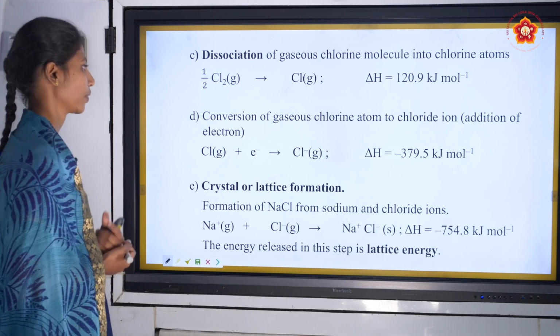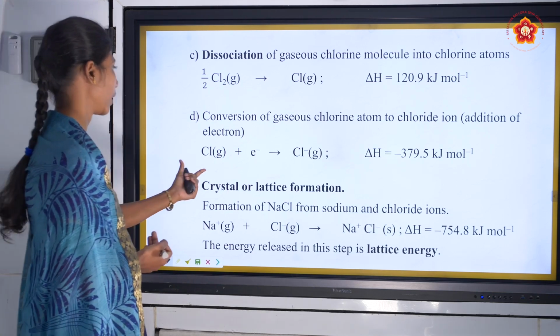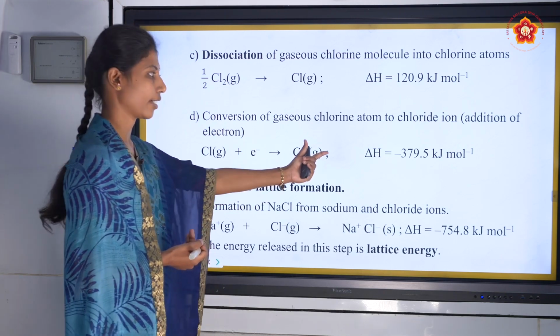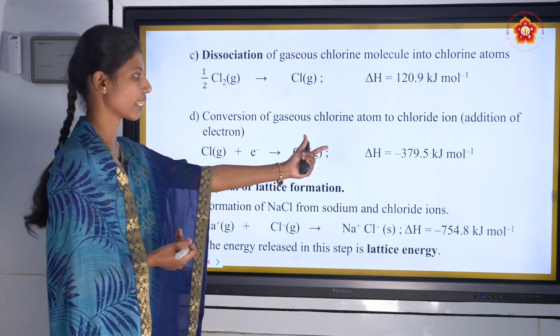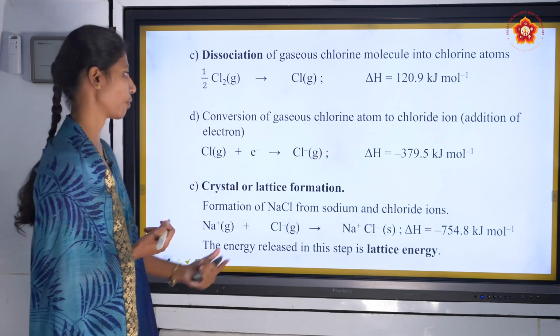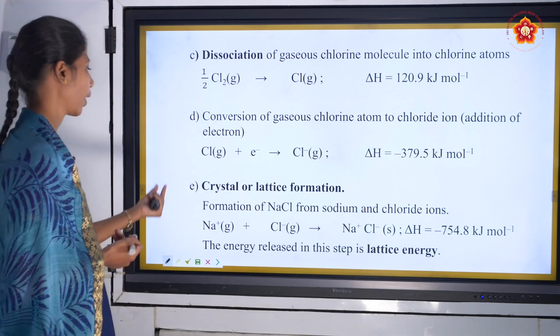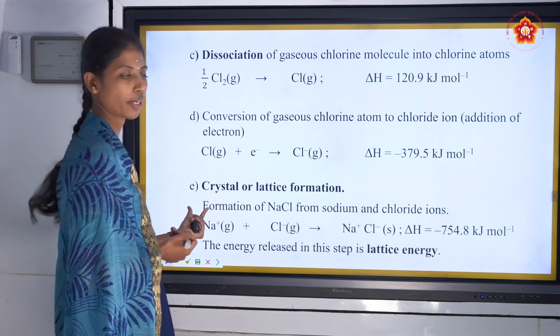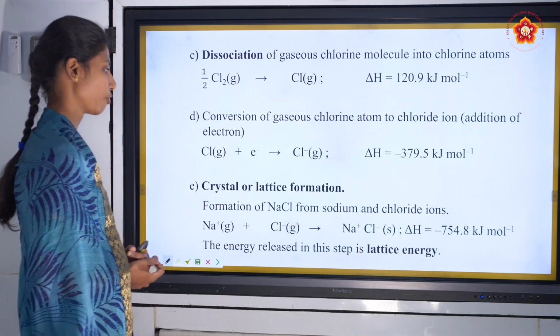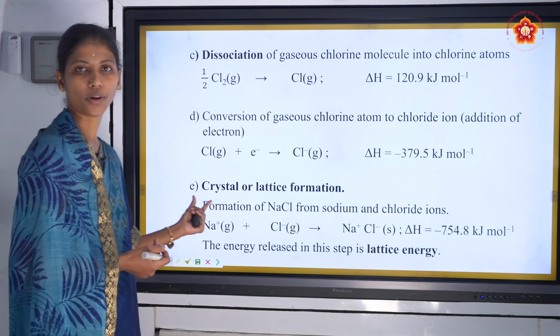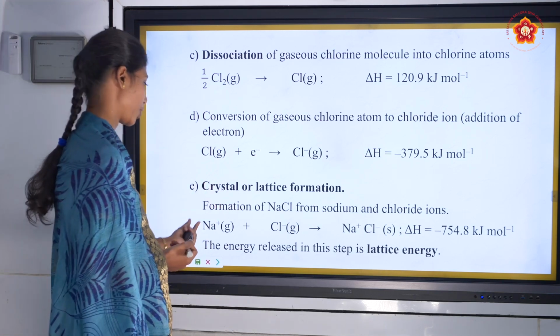Fourth step, the gaseous chlorine atom changes to the chloride ion. ΔH is equal to minus 379.5 kilojoule per mole, known as addition of electron. Final fifth step, the formation of NaCl from sodium and chloride ions, known as crystal or lattice formation.